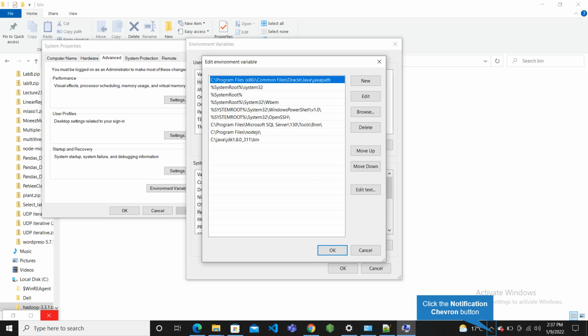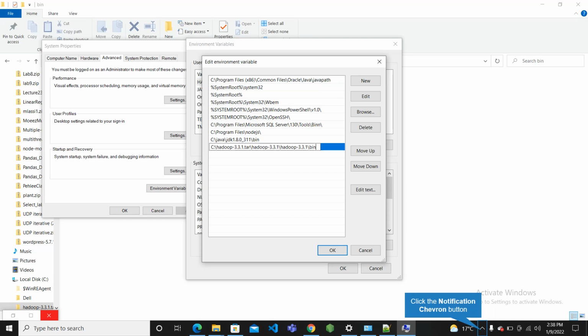In system variables we need to edit Path. Go to Edit, click on New, and copy the same path which we used in the environment variable. Before clicking OK, make sure that we add another path, and that is the path of sbin.